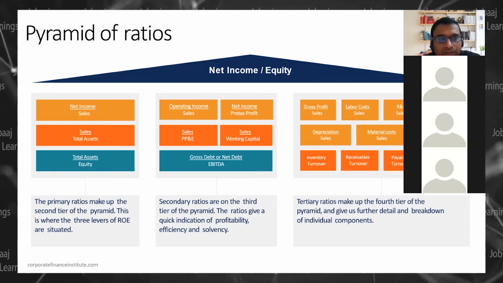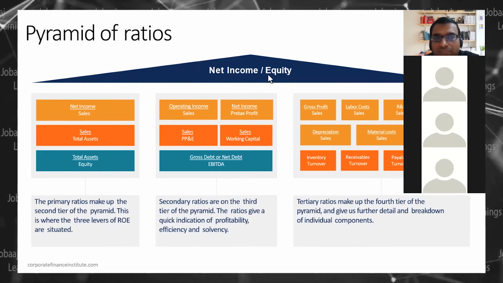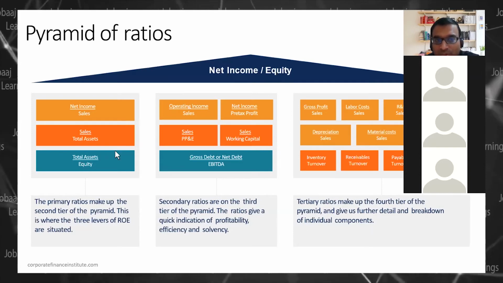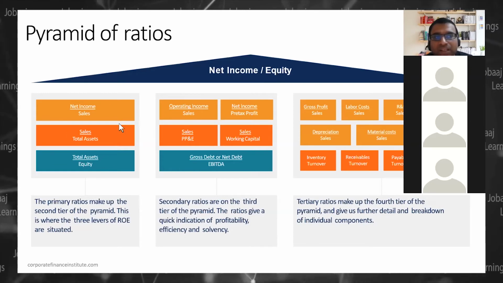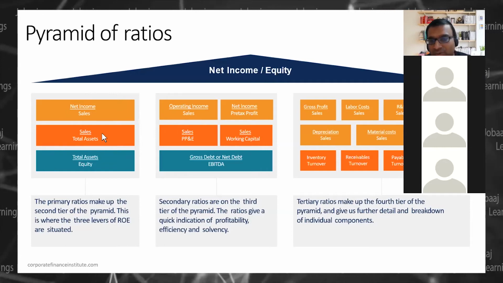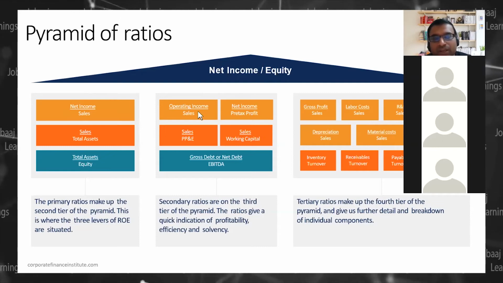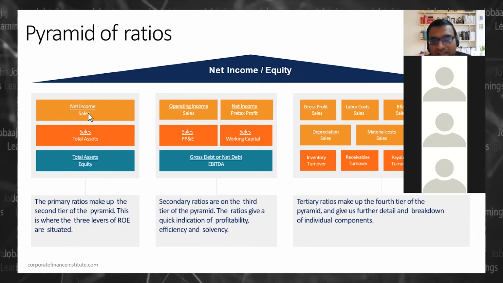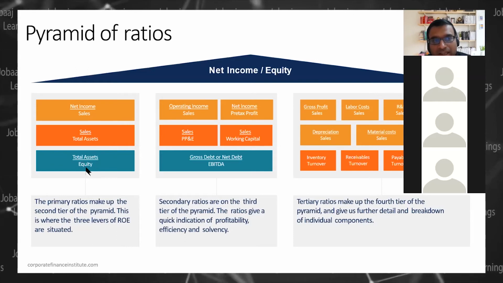So these are called the 3 levers of net income by equity. If you multiply all these 3 ratios, you will get net income by equity. This is your primary ratios. So any pyramid of ratios will have these 3 ratios on the top. Then you have secondary ratios, which is operating income by sales. So it is giving you net income by sales, sales by total assets, and total assets by equity.